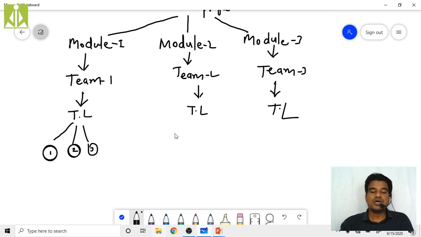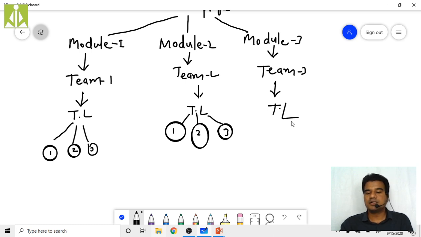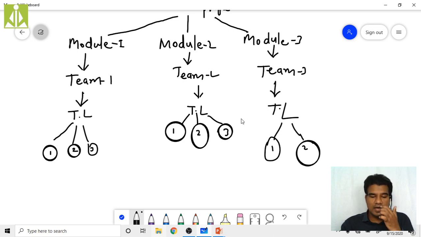Under team lead 3, we have only 2 employees. Based on the volume of the module, they will assign the team members, and like this they are working.